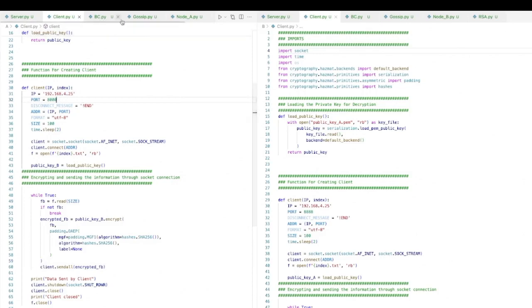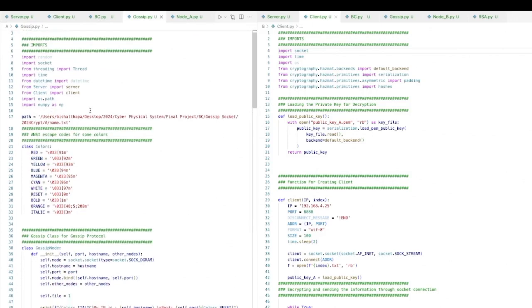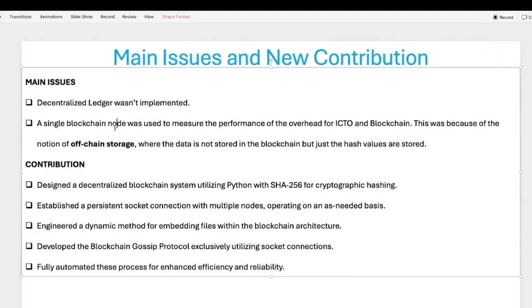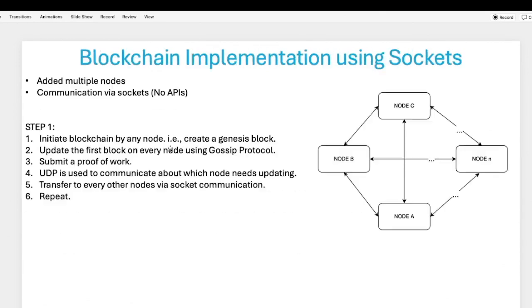Okay, after this, I'm going to talk about the gossip protocol. The gossip protocol is the main part of my code. If I go back to this presentation, the way the different nodes communicate is something called gossip protocol. Every node has to update the blocks it created to every other node in the system, right?